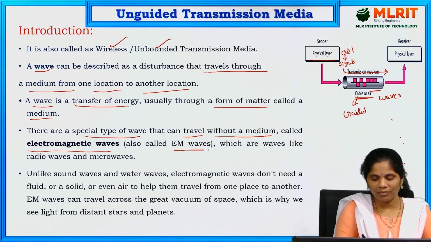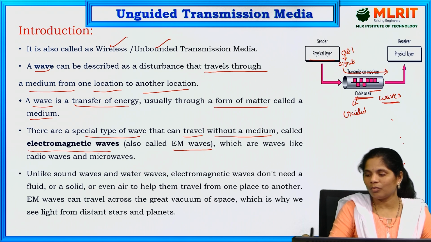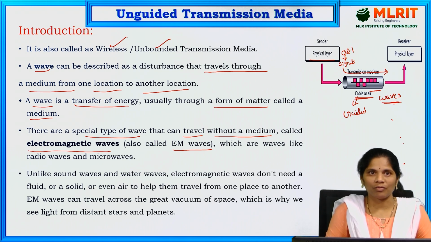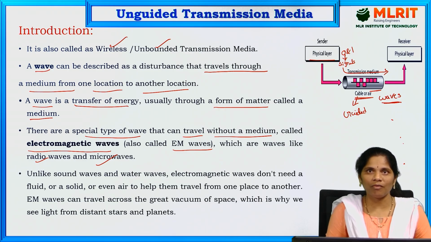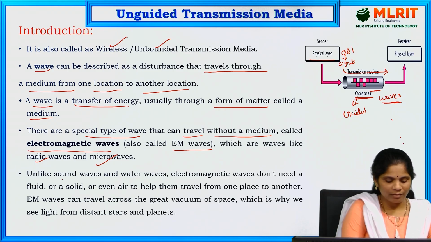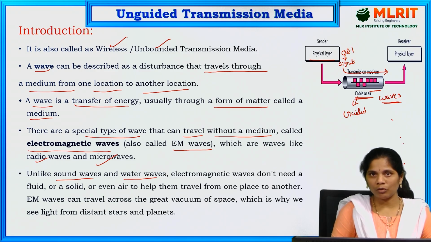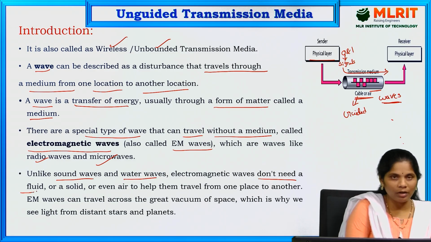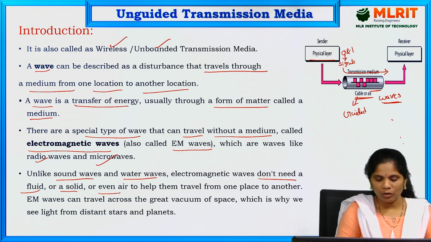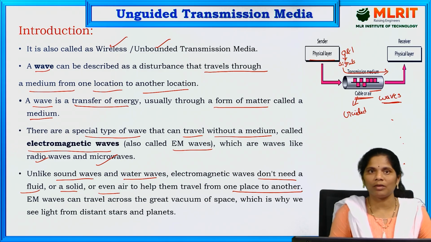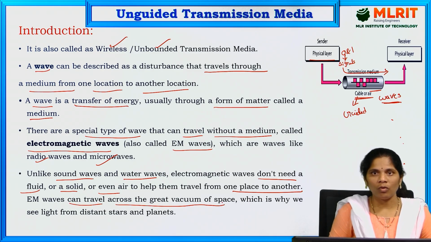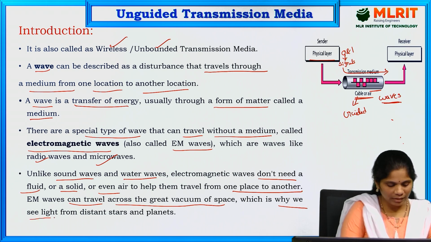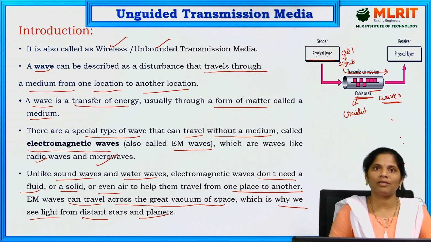These are EM waves, electromagnetic waves. Radio waves, microwaves, satellite waves and infrared waves are the different types of unguided transmission media. Unlike sound waves and water waves, electromagnetic waves do not need a fluid, a solid or even air to help them travel from one place to another. These waves can travel across the vacuum of space, which is why we can see light from distant stars and planets.